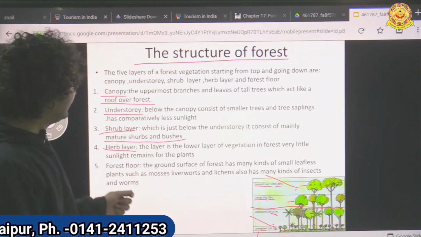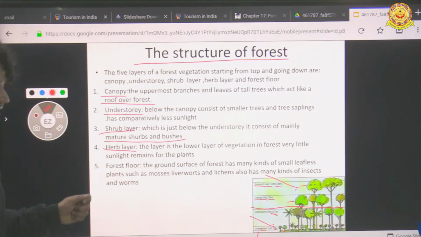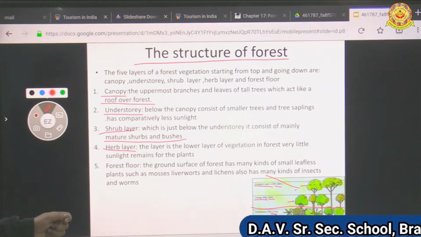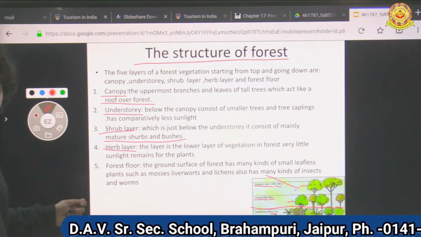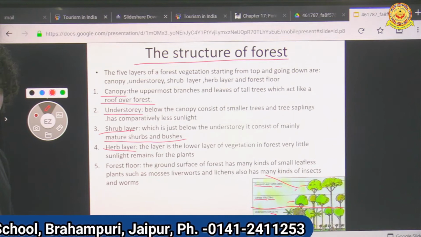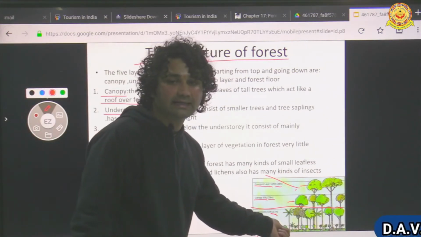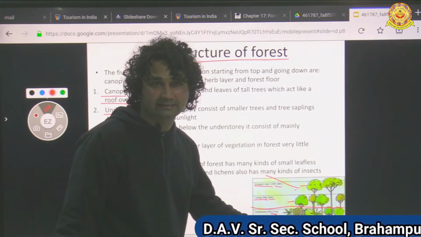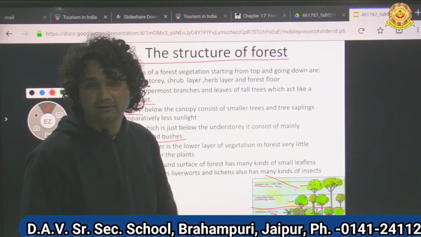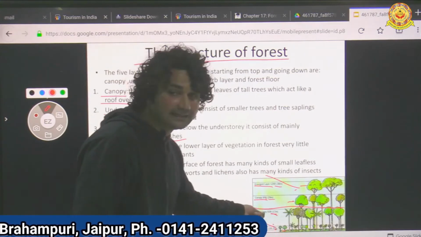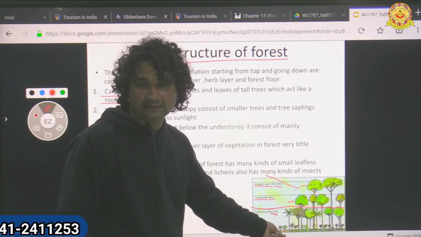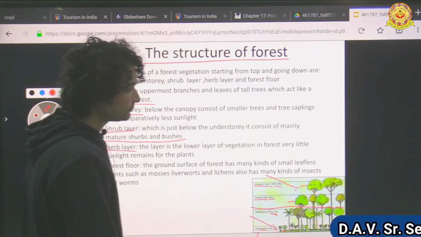The herb layer is the lower layer of vegetation. In the forest very little sunlight remains for these plants. All over the forest it gets very little sunlight because it is under the undergrowth.